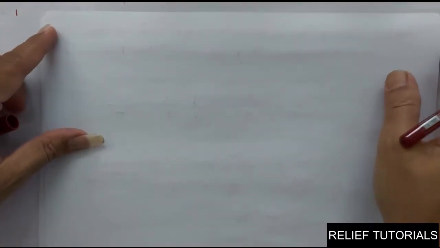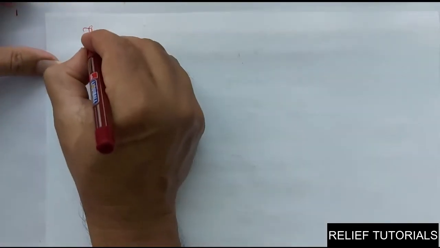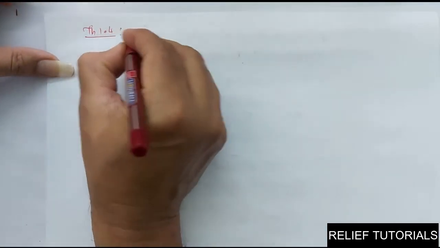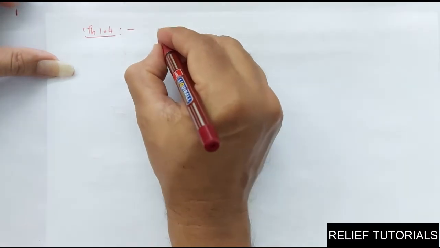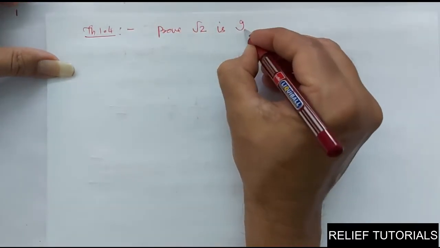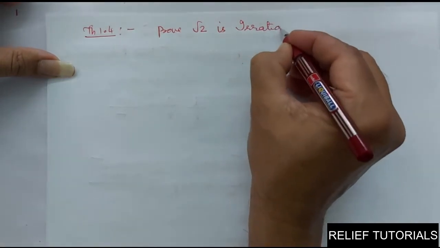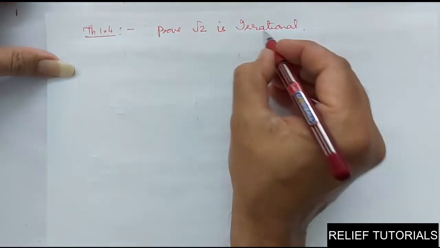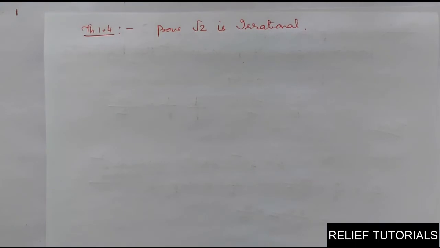Have you got it? Now, what I want to express is a very important thing. You have to prove that. This is Theorem 1.4. What we have to prove? Prove root 2 is irrational. These are very important problems. Root 2 is irrational, you have to prove.